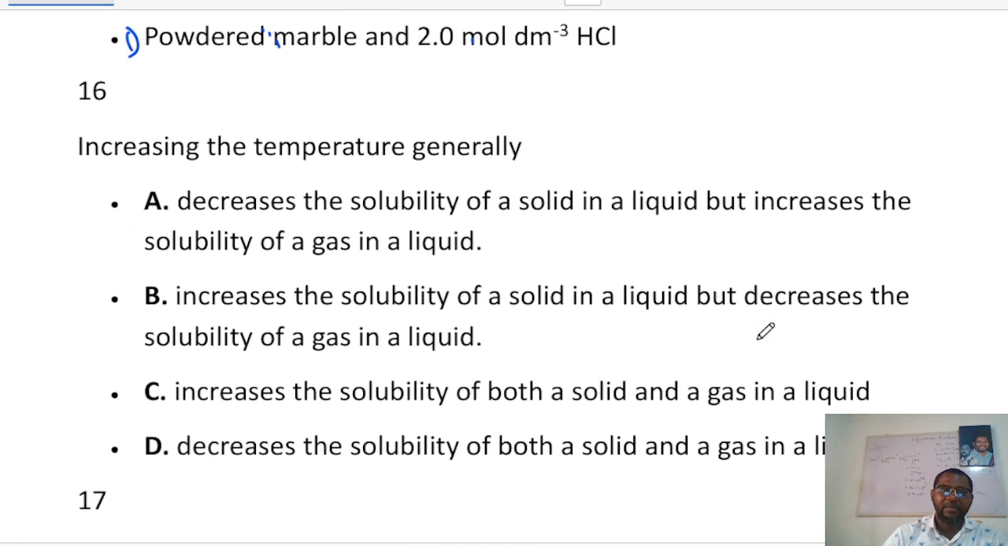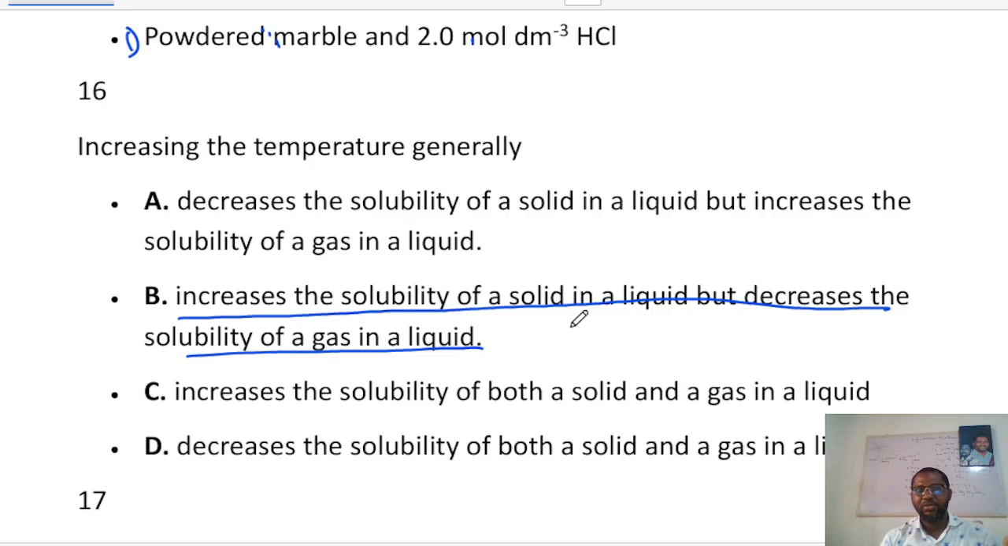Now, number 16: increasing the temperature generally decreases the solubility of a solid in a liquid, but increases the solubility of a gas in a liquid. B: increases the solubility of a solid in a liquid, but decreases the solubility of a gas in a liquid. And the answer is B. Generally speaking, when you increase temperature, it's easier for a solid to dissolve in a liquid, but gases do not dissolve well at increased temperature.